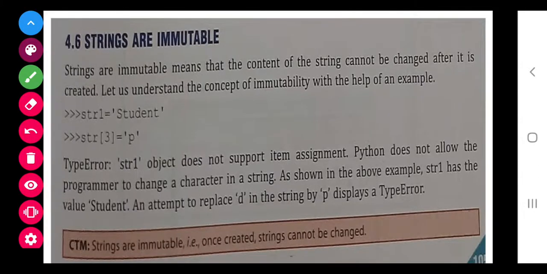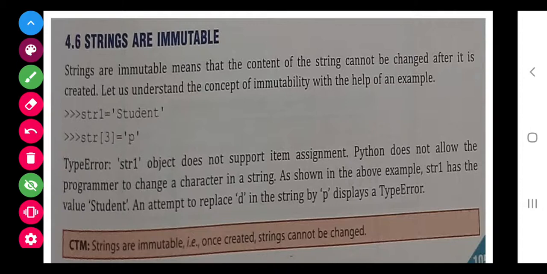Good morning, everyone. Class, today we are going to start with the topic: strings are immutable. I have told you this in the last video also, but I still find it a very important topic, so I'm starting from here only.